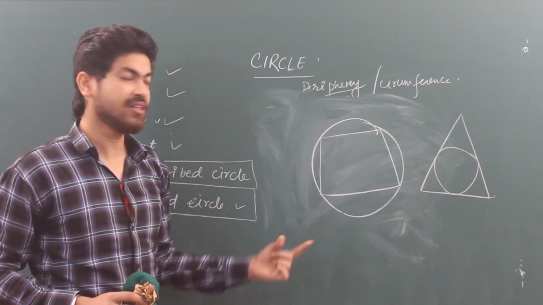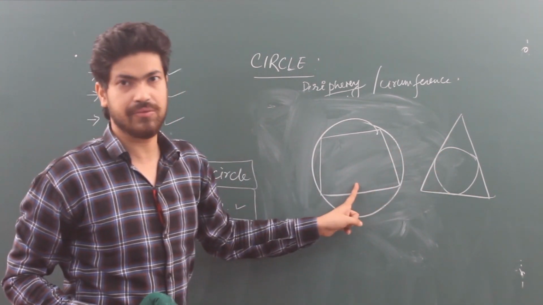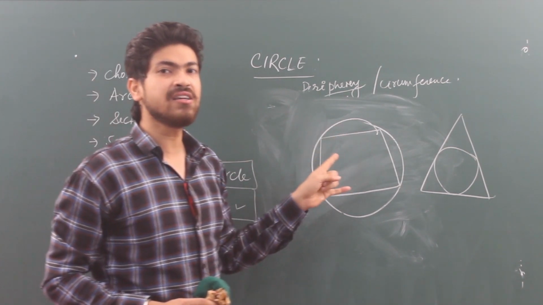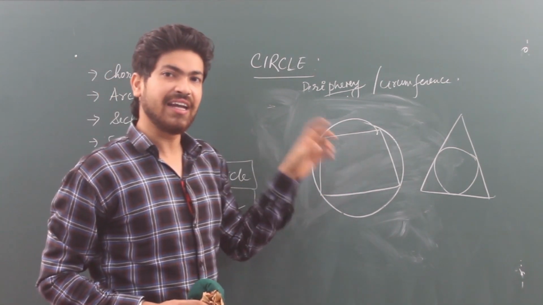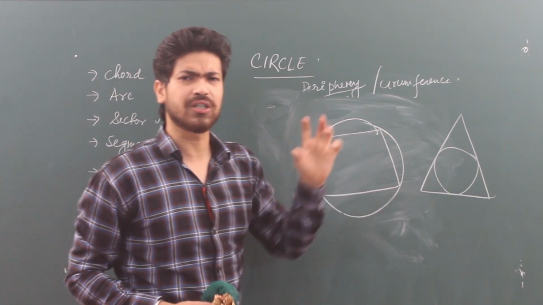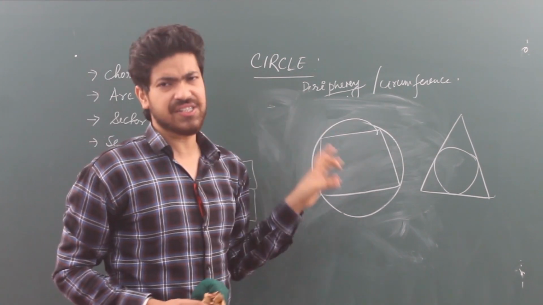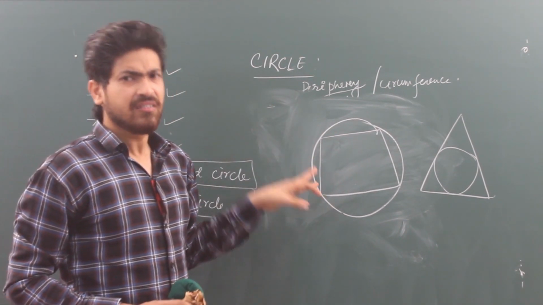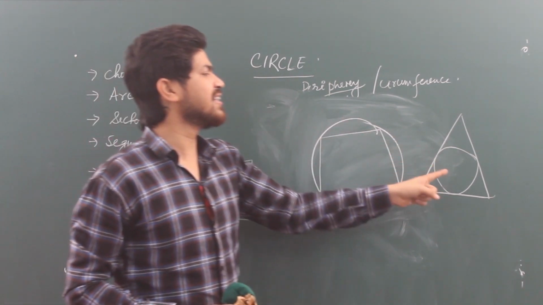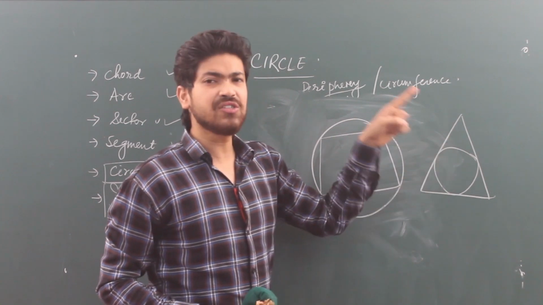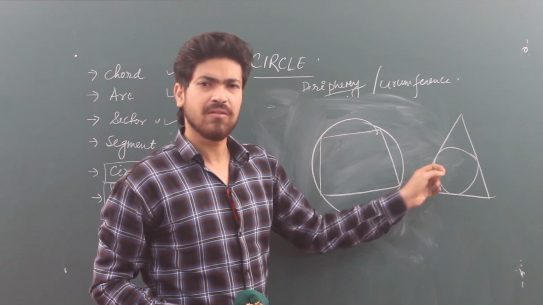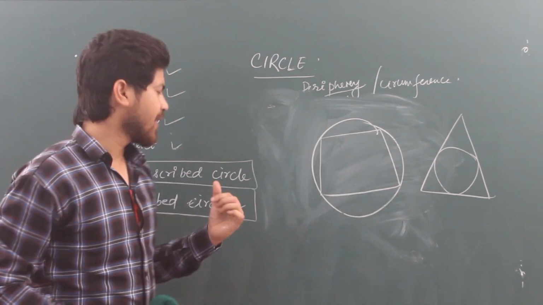Circumscribed circle and inscribed circle. This is the inscribed circle, this is the circumscribed circle. So a circumscribed circle means the geometrical figure is smaller in size than the circle, and the figure can be a rhombus, quadrilateral, triangle, pentagon, anything. If the geometrical figure is inside the circle, touching it with all its vertices, then that is the circumscribed circle. And an inscribed circle is when the geometrical figure is larger and the circle is inside the geometrical figure, touching all the sides. That is known as the inscribed circle.